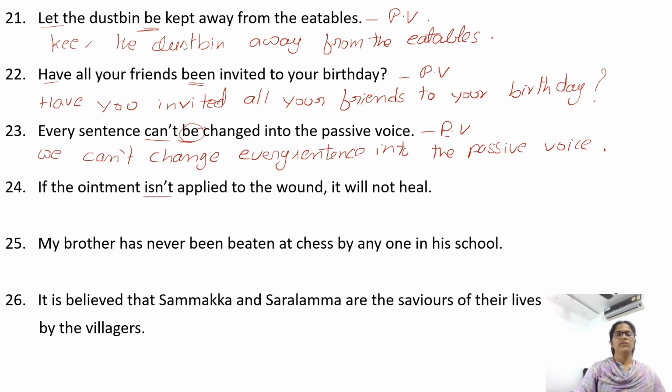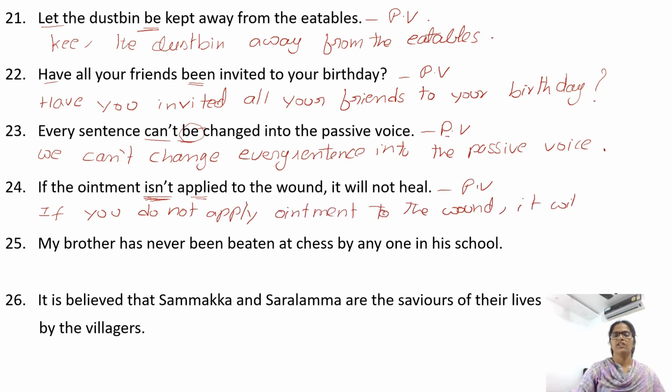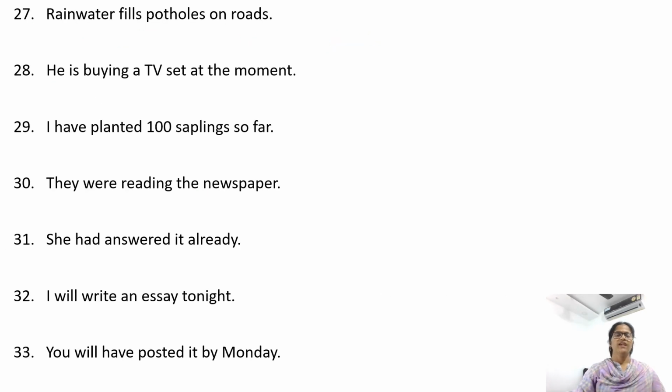The sentence is in passive voice. Isn't. You have is and after that you have V3 form of a verb. So the sentence is in passive voice. Change it into active. Here also the by preposition is not mentioned. Subject is not mentioned. We consider the subject as you. If you do not apply ointment to the wound, it will not heal.